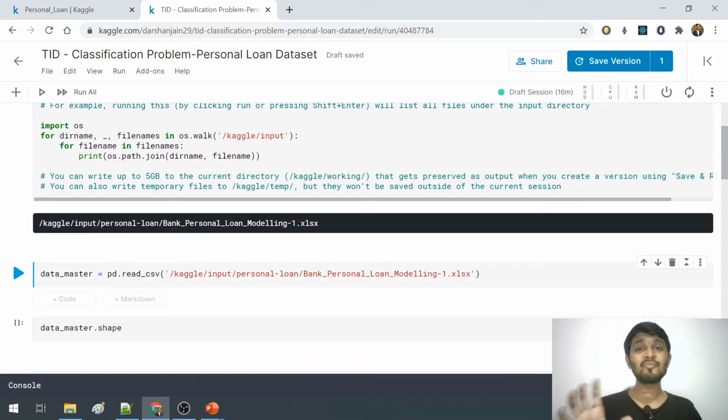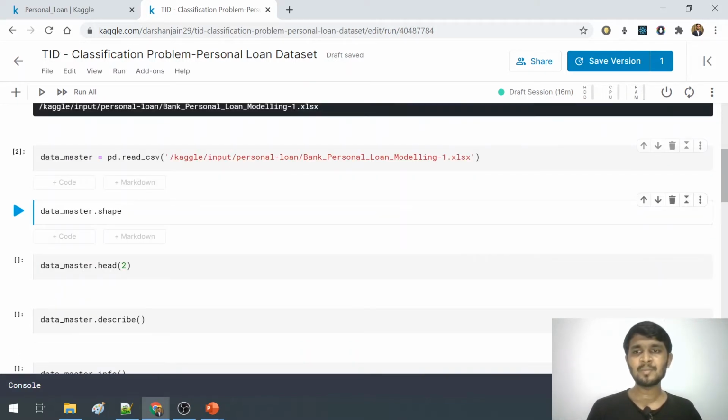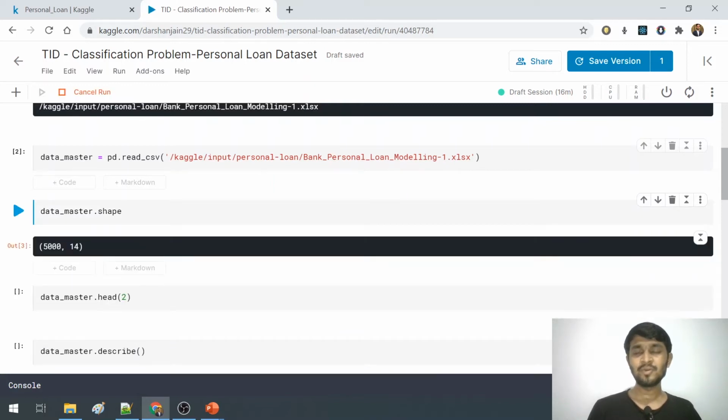Now to see the number of rows and columns in this data set, we can run this command, that is data_master.shape. When we do that, it says that there are 5000 rows and 14 different columns or 14 features in this data set. Now let us see how we can view the first 2 rows of the data set.